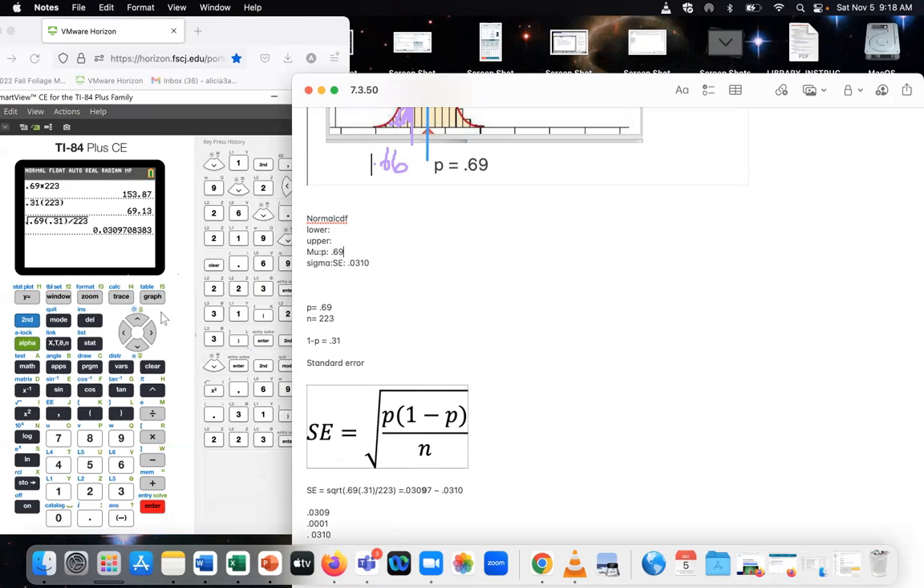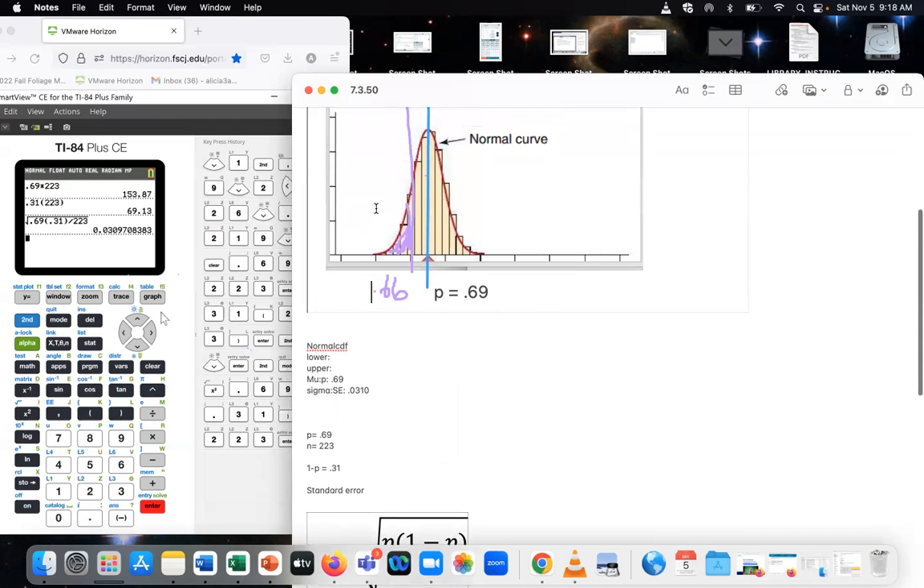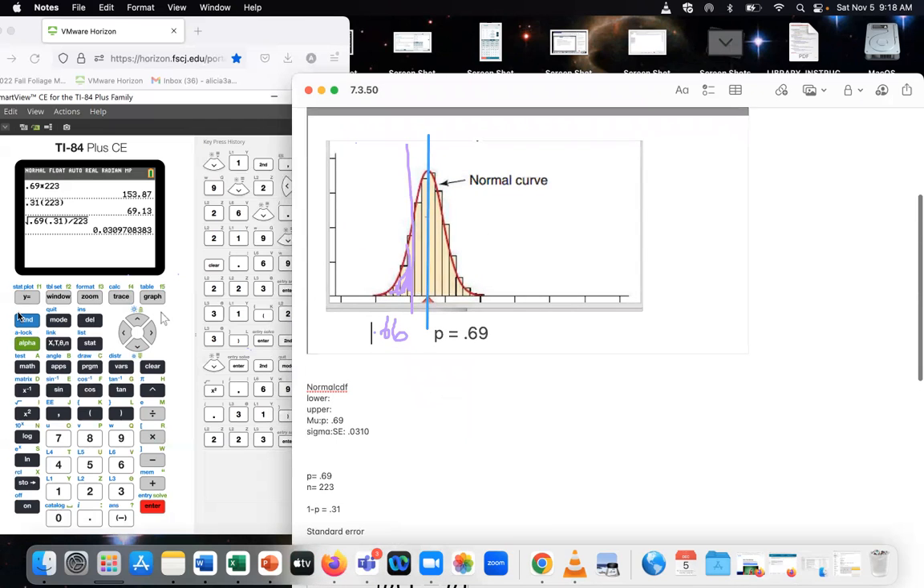My p-value was the 0.69. And then for our lower and upper, our lower value for this problem would be negative infinity, because we would start at negative infinity. We start this with the purple from negative infinity up to 0.66. That's everything that's shaded. That's our region of interest, the region we're looking for. So from negative infinity up to that point, that's really going to be our negative 1E99 on the calculator.